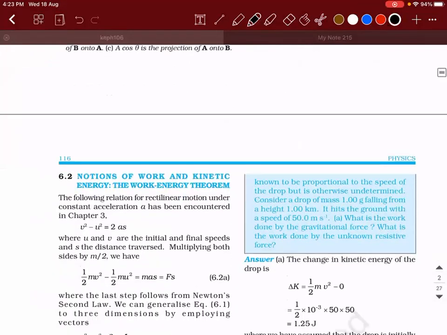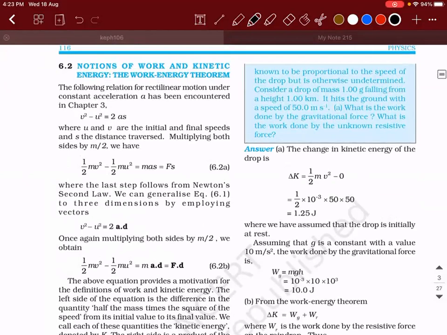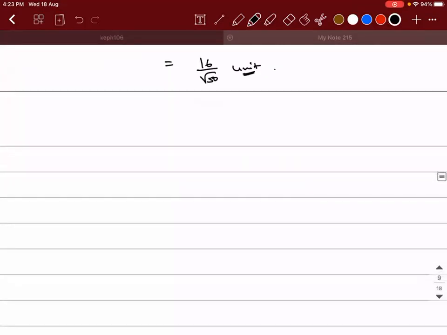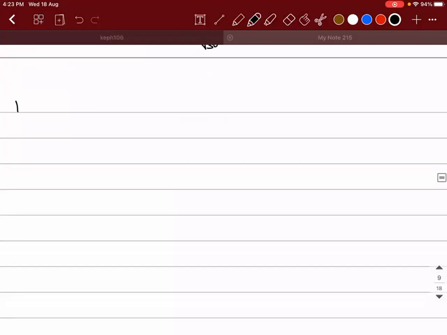The next is, we will see what is the relation between work done and kinetic energy. Please write it down. This is a very, very important concept.